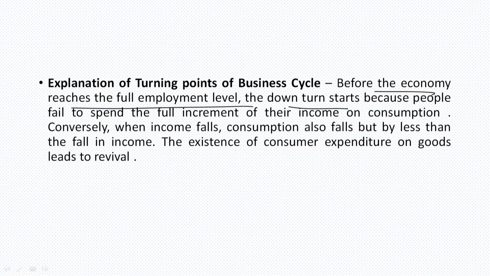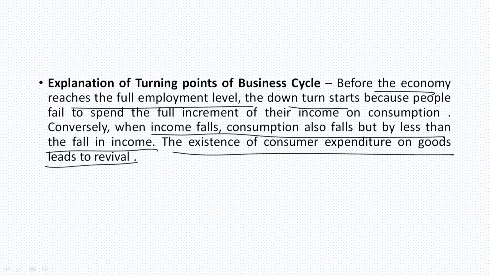It also helps in explaining why the variables of the business cycle are on a downward trend when a recessionary process creeps in. When income falls, consumption also falls, but less than the fall in income. Thus, the existence of consumer goods leads to revival. So, both the upturn and downturn phases of the business cycle are explained with the help of the Keynesian law of